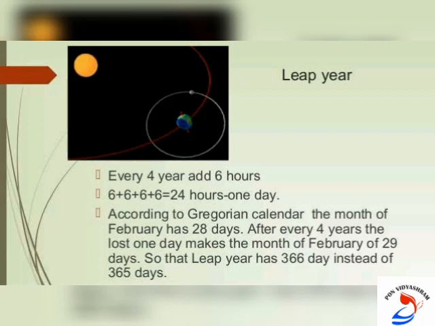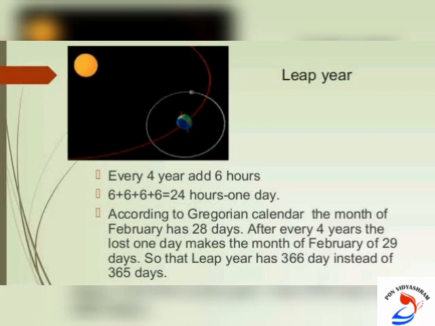So after 4 quarters together, that is 6 hours together, 6 into 4 makes 24. So 24 hours was added into the year, that is 1 day was added, and it makes 366 days, which is called a leap year. This day is added to February as the 29th day of February every 4 years.